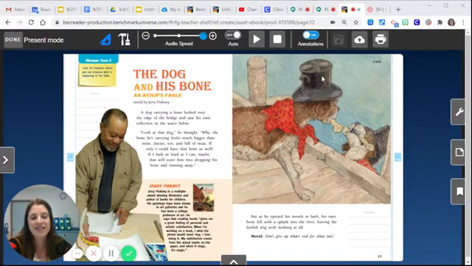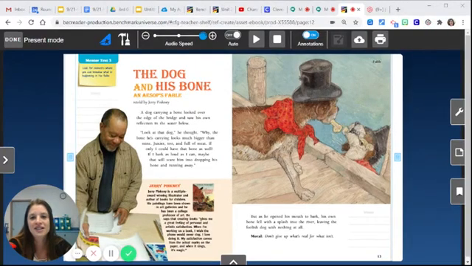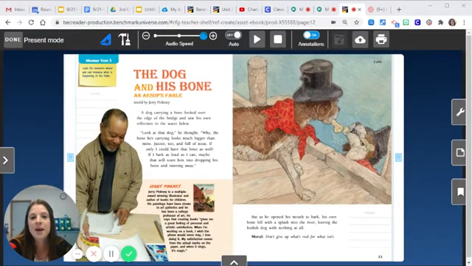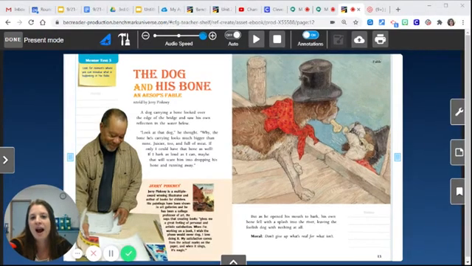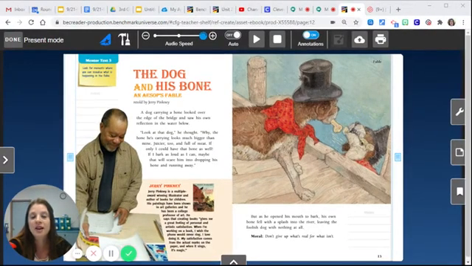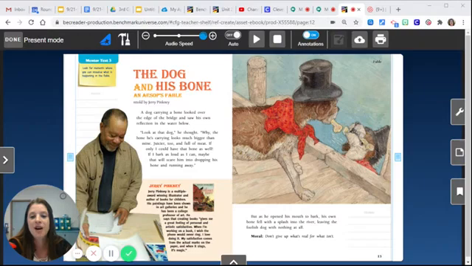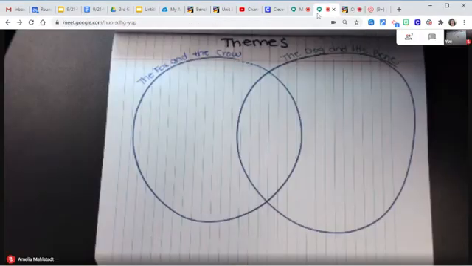So today we're going to think about how we can use actions from different stories we read to determine the theme, but we're also going to think about how we can compare themes across different stories. Sometimes if you're reading a book in a series or in similar genres like fables, there are themes or lessons that we learn across both books that are similar.